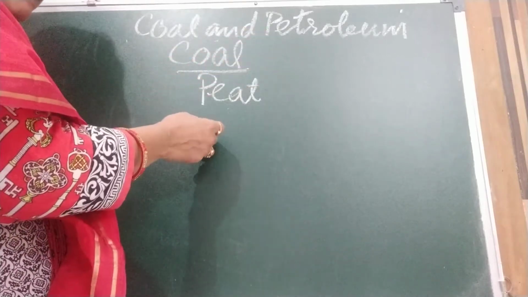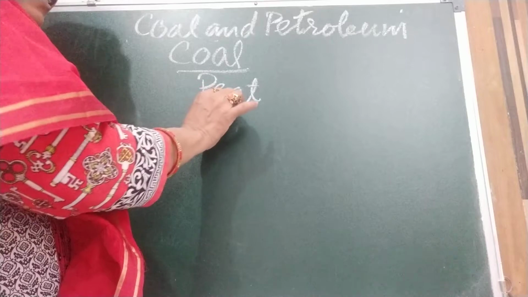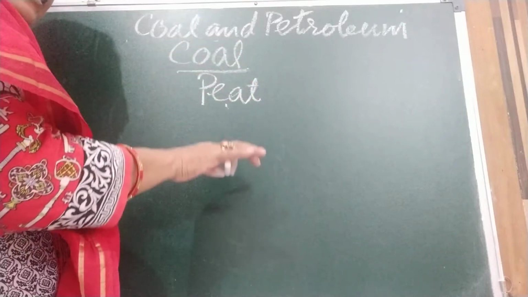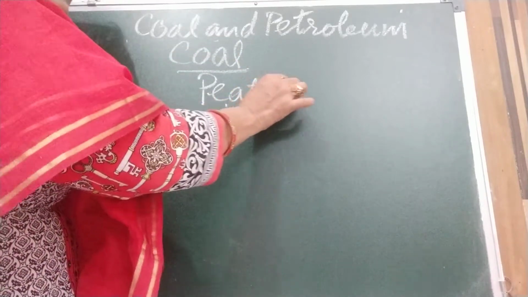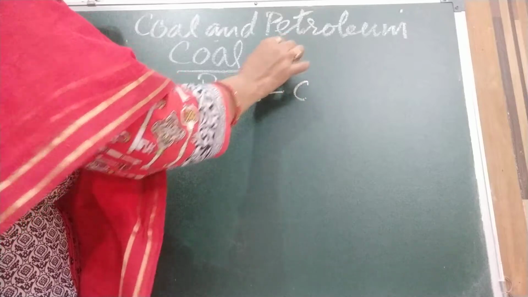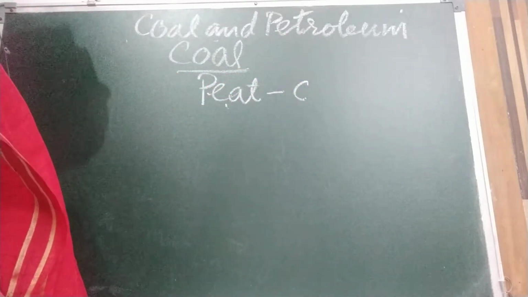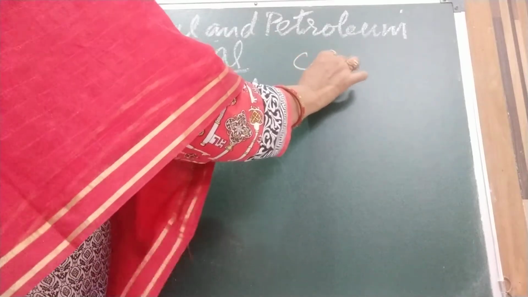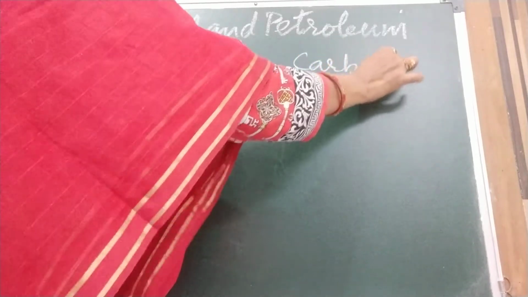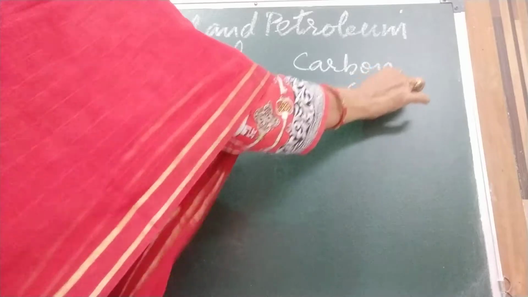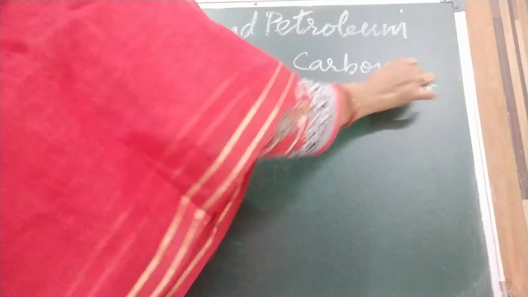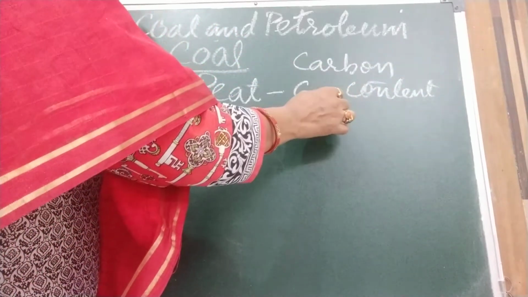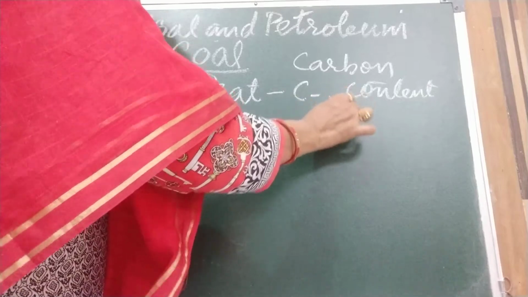Somewhere it is used, but very little. Then more pressing is taking place. Here the carbon content, children, we have given the name of the coal according to carbon content. Up here the carbon content is very less in peat.